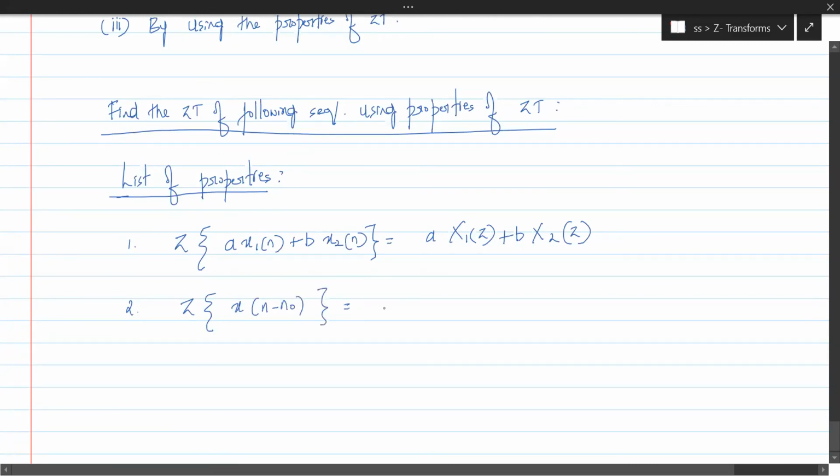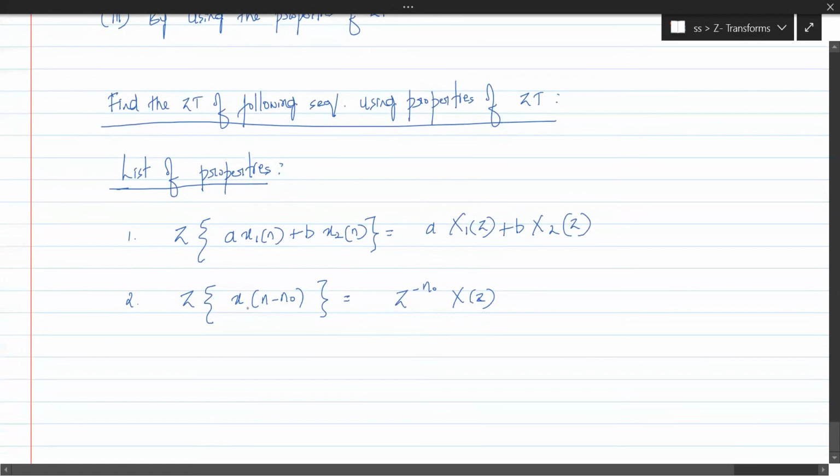X of z is the Z transform of the basic signal. Which signal is being shifted? X of n is being shifted. So the Z transform of x of n is X of z, and this is accompanied by z to the power minus n naught, because x of n is shifted by n naught.